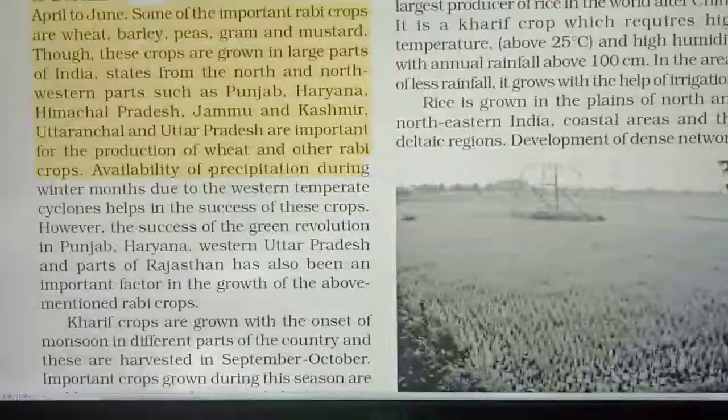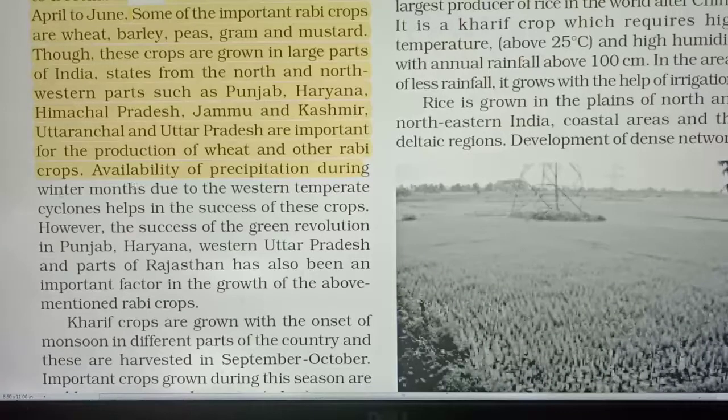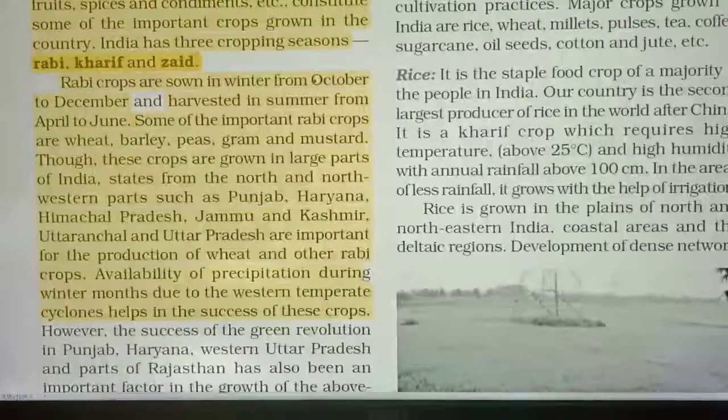Availability of precipitation. What is precipitation? Rainfall. During the winter months, the western temperate cyclones help in the success of these crops. With the help of the western temperate cyclone, precipitation is there. Due to that precipitation there is some rainfall in the winter season. That rainfall is helpful for the Rabi crop. Rabi crop sowing time is from October to December, and harvesting time is from April to June, right?